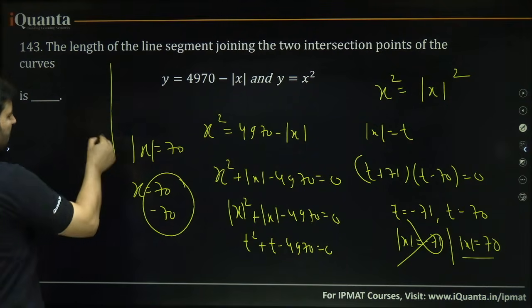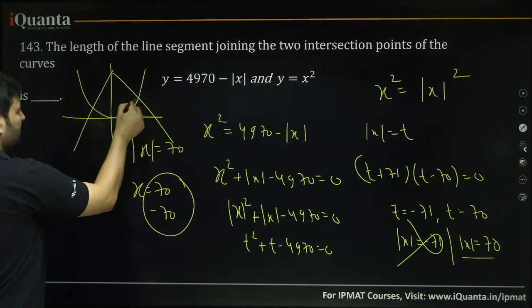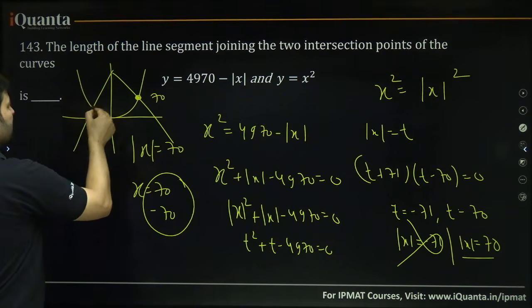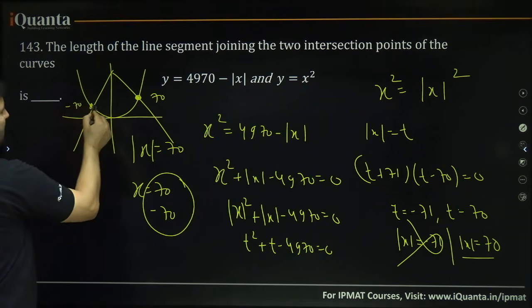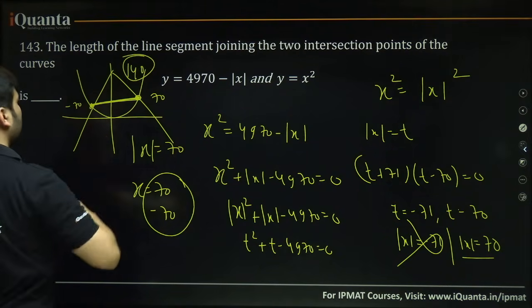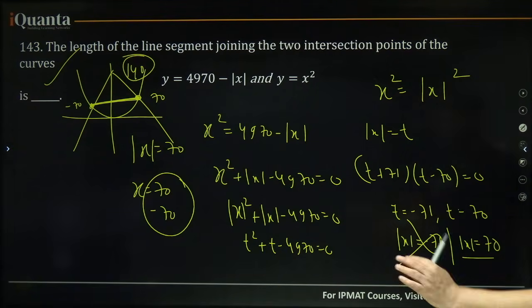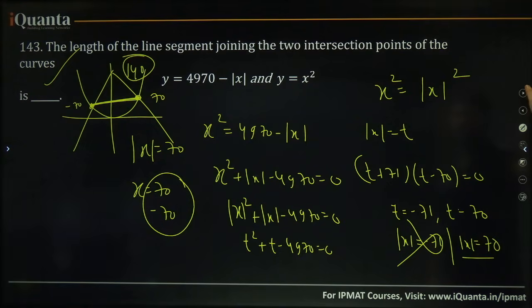If I draw the curves again, it looks something like this, right? So these are two intersection points, one at x equal to 70 and one at x equal to minus 70. What is the distance between 70 and minus 70? It is 140. That's your answer. This is an IPMAT PYQ, I think from 2022 or 23, they asked this question. Understood?